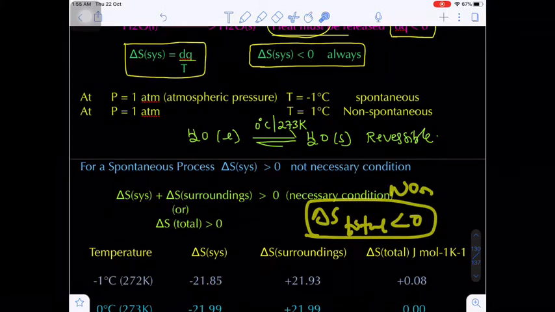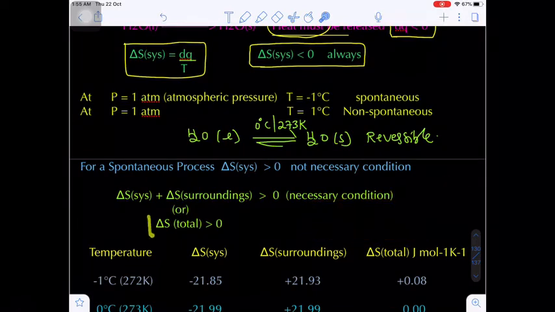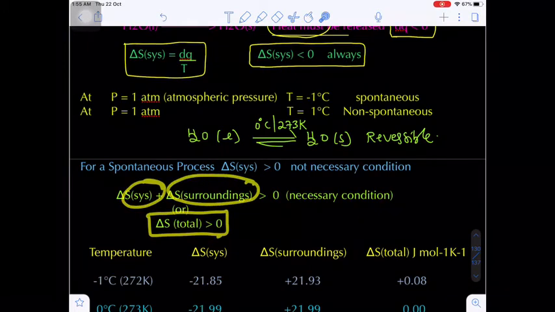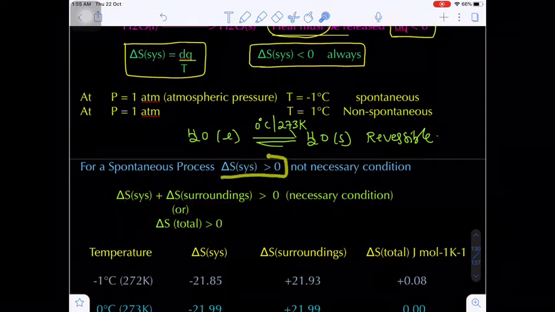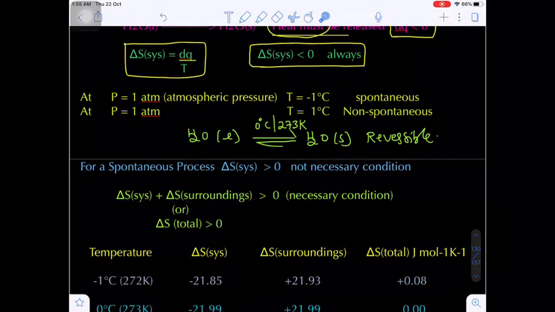That means again the process becomes non-spontaneous. Are you getting my point? So the condition for spontaneity: delta S total, meaning delta S system plus delta S surrounding put together, is greater than 0. Remember, only delta S system greater than 0 is not the condition for spontaneity.